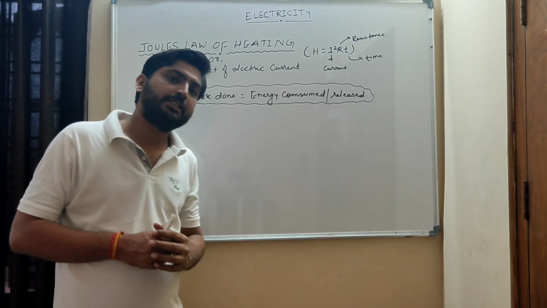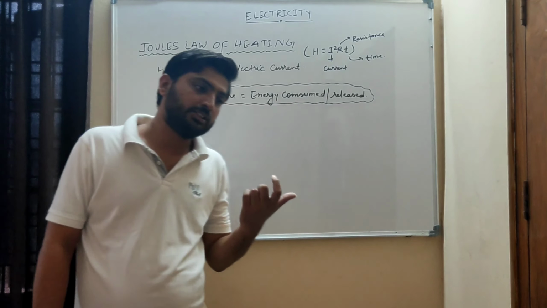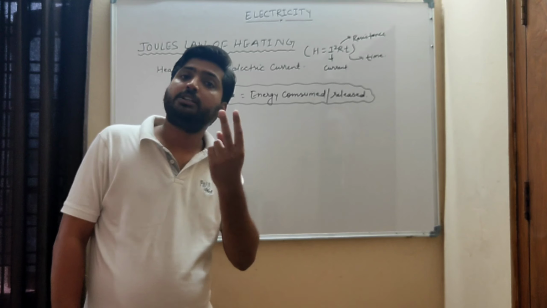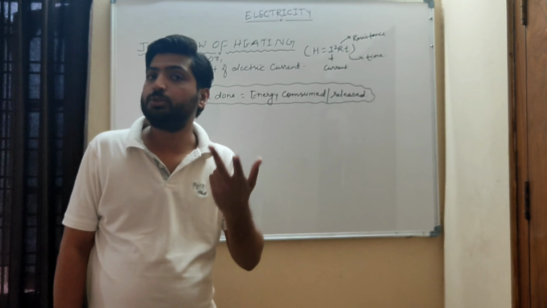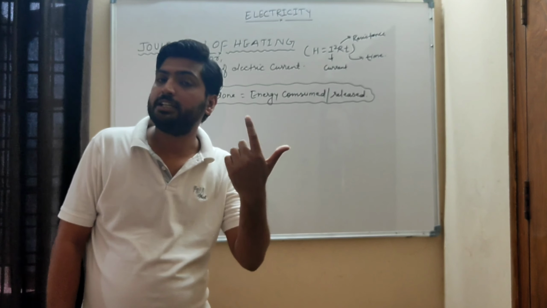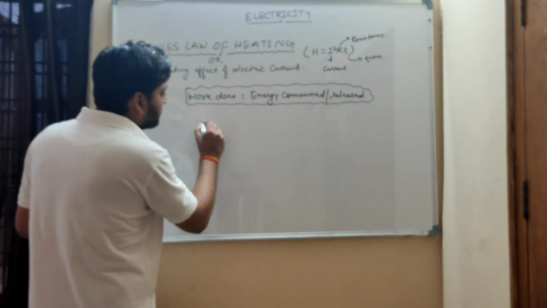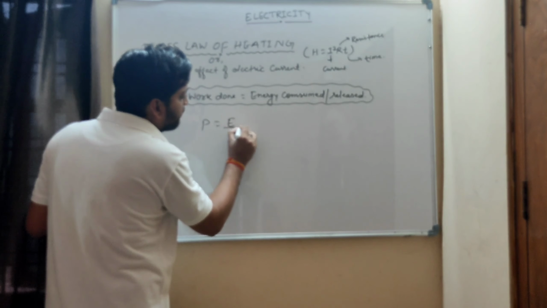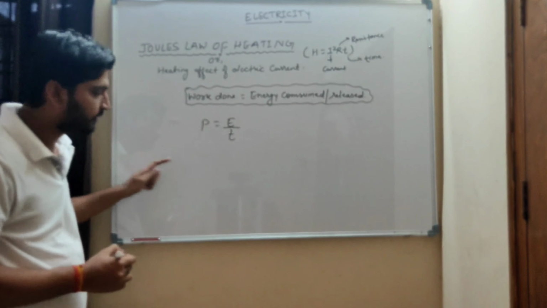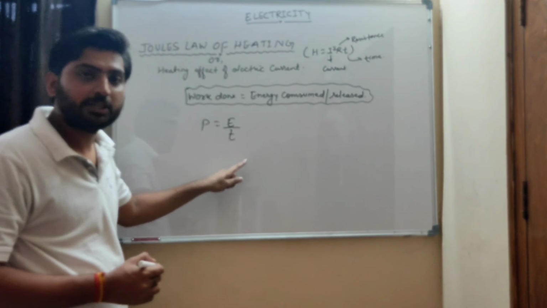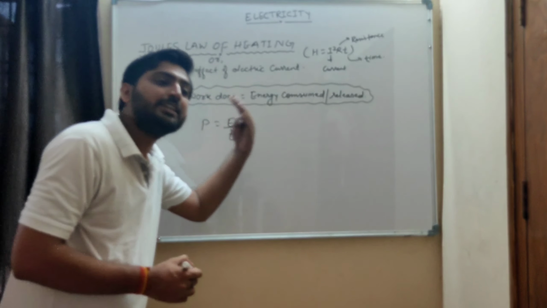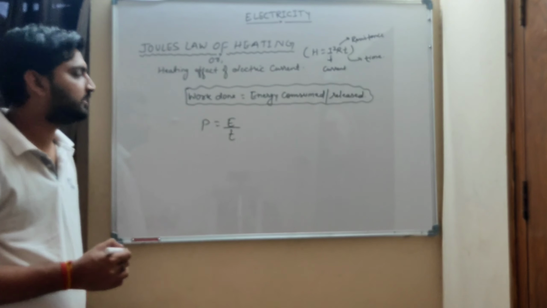If you remember class 9th work, power, energy, we defined power in two ways. Power is the rate of doing work, or second, power is energy consumed per unit time. We can also write power as energy upon time, because work done is equal to energy consumed or released.